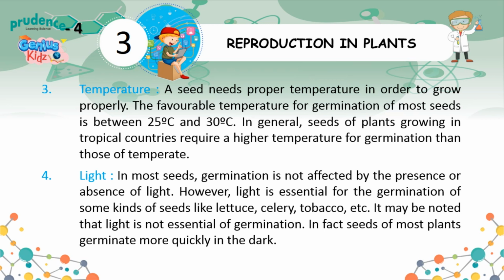4. Light. In most seeds, germination is not affected by the presence or absence of light. However, light is essential for the germination of some kinds of seeds like lettuce, celery, tobacco, etc. It may be noted that light is not essential for germination. In fact, seeds of most plants germinate more quickly in the dark.